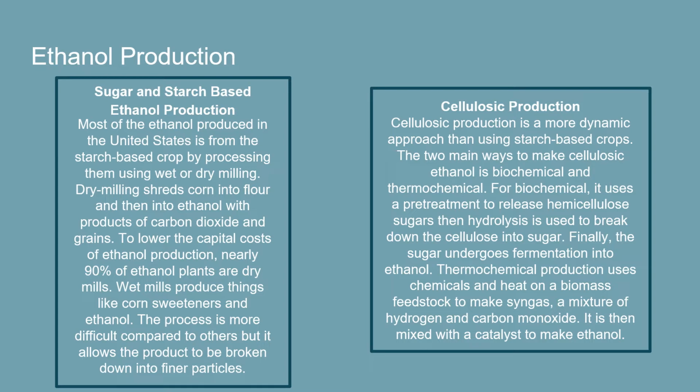Wet mills produce things like corn sweeteners and ethanol. The process is more difficult compared to others, but it allows the product to be broken down into finer particles.